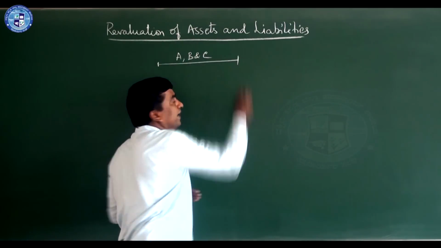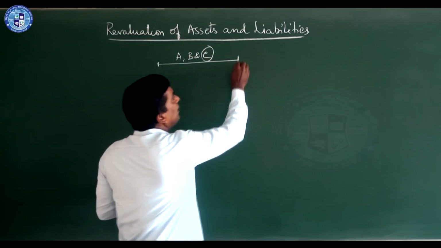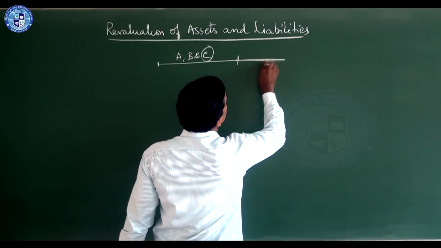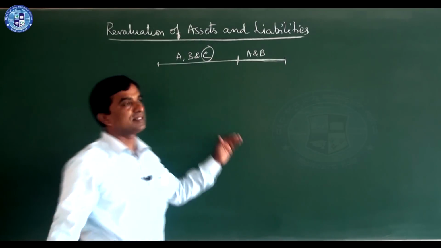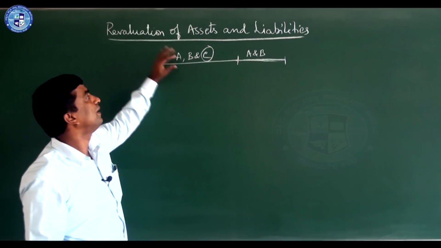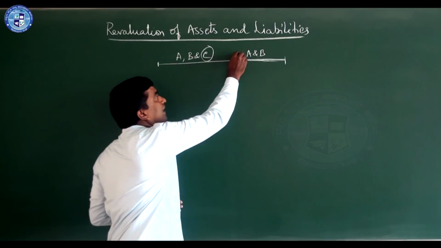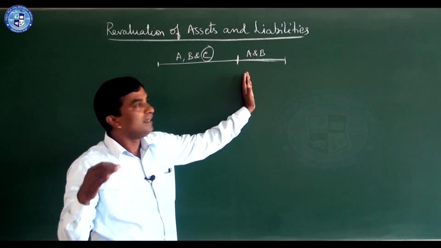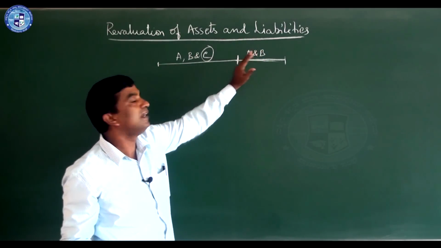At this point of time C retires, and from here onwards A and B will continue the business. It will not stop. A, B, C were there, C retires here. Generally he retires at the end of the year, and afterwards A and B will continue the business.